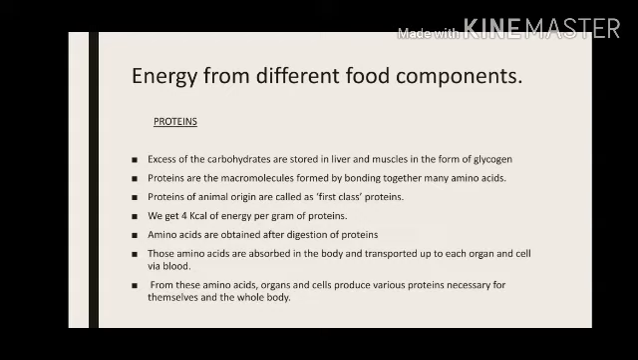The next slide is energy production from some other food components. Food components means food nutrients. Now, till now in this chapter, we have seen that energy is produced after respiration. In some organisms, it is aerobic respiration. In some organisms, anaerobic respiration. But in both the cases, energy is produced.